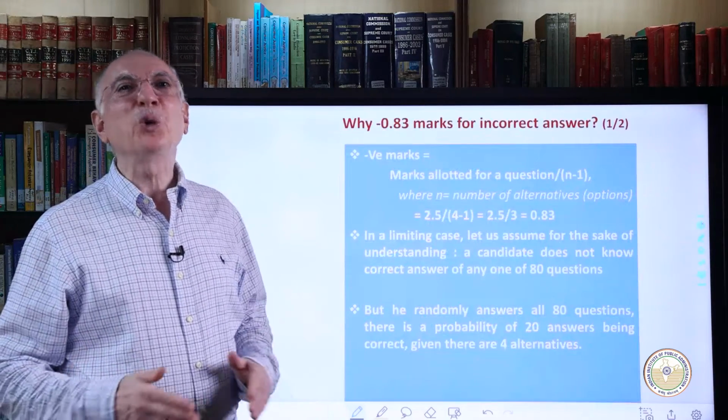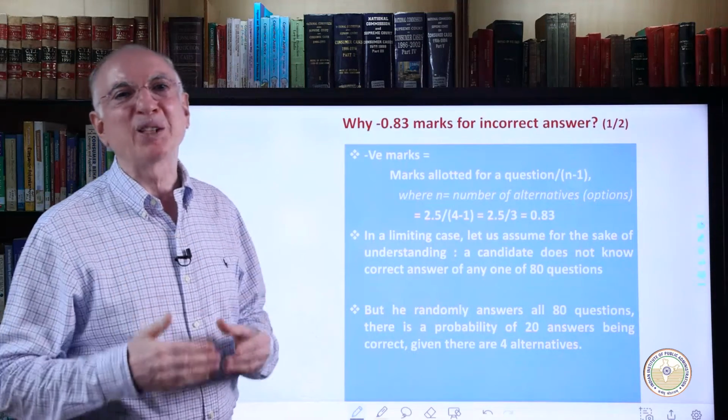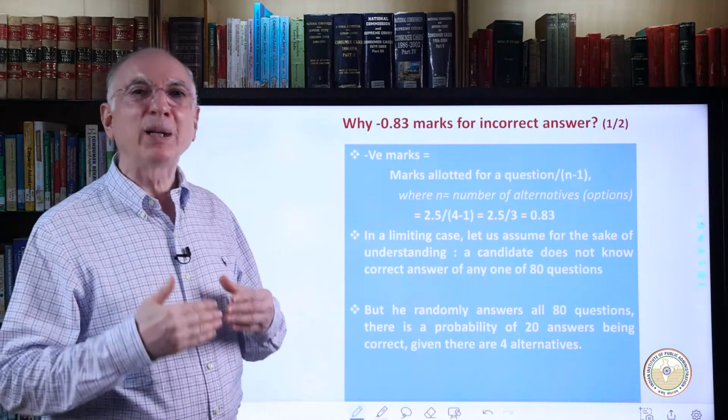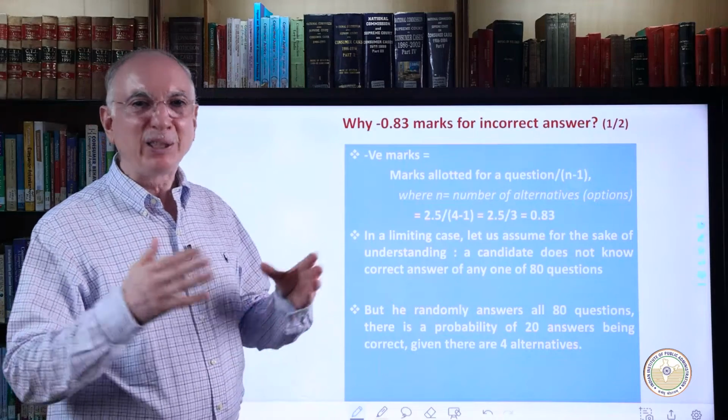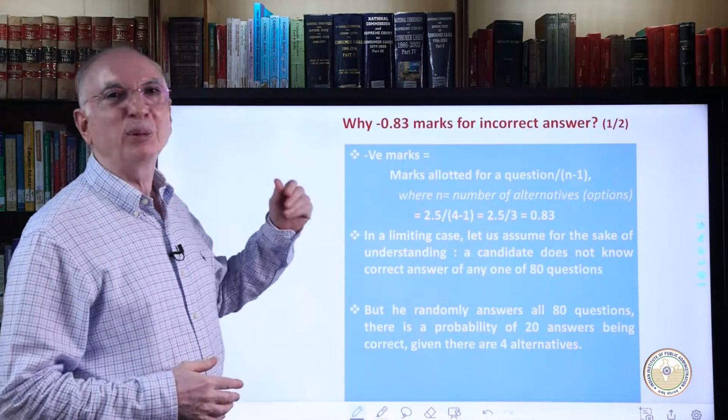It is said that curiosity never kills the cat. Many candidates ask me, sir, why minus 0.83? Why not 1? Why not 0.6? Why not 0.5? And so on and so forth. Let us understand why UPSC has decided on minus 0.83.